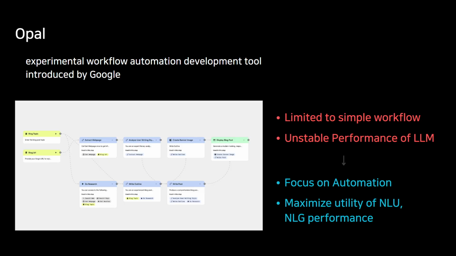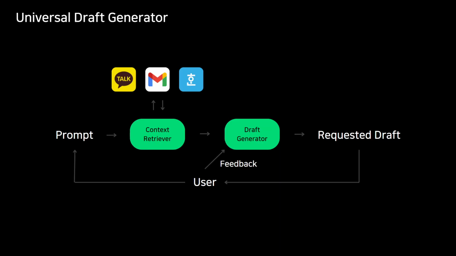And second, because we cannot fine-tune the LLM, my project will focus on a task where the LLM's raw performance isn't the critical bottleneck. Instead, we will leverage what LLMs naturally do best, their powerful natural language understanding and natural language generation capabilities. Taking these into consideration, my project will be a universal draft generator.